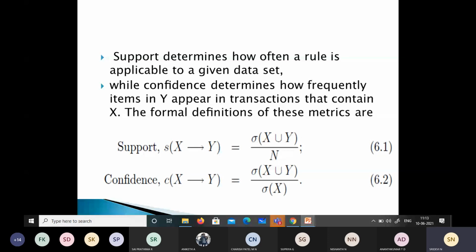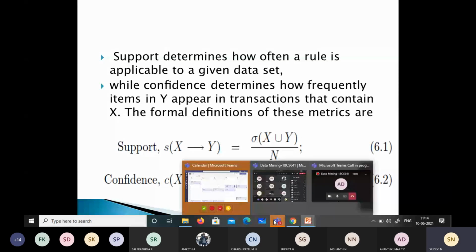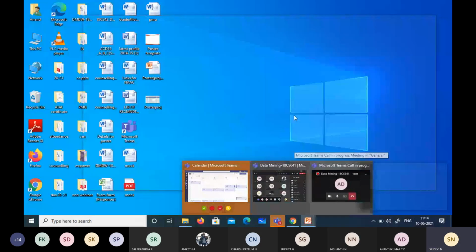The formal definitions of these metrics are as follows: support is sigma of X union Y divided by N, whereas confidence is sigma of X union Y divided by sigma of X. So it is how frequent. These two formulas are for support and confidence.